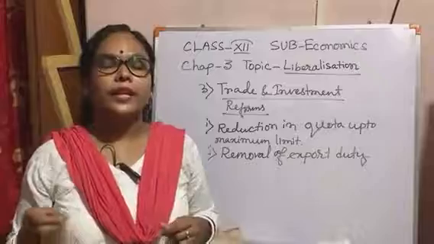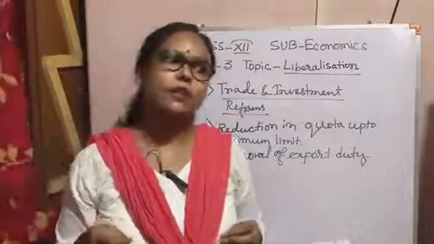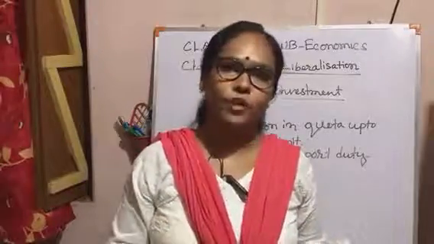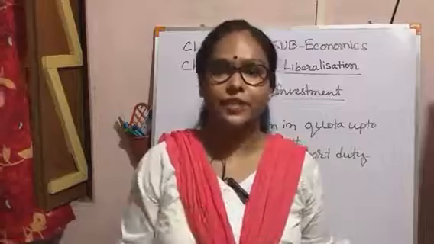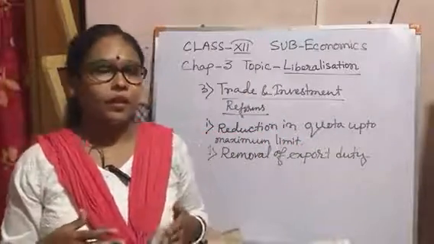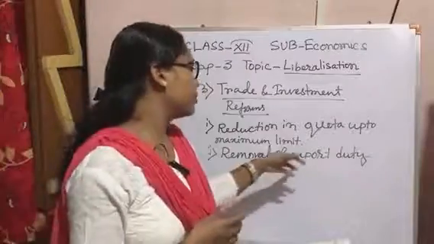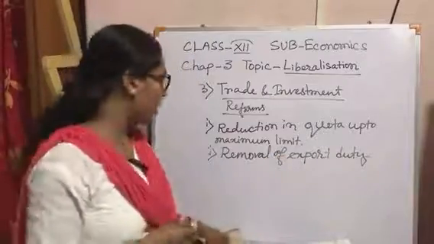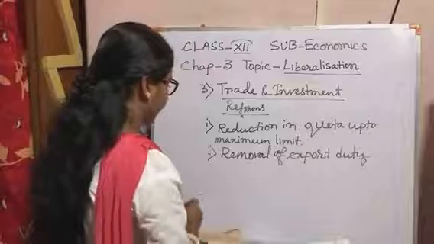So when the country's people exported some commodity, they had to pay taxes, so they were not interested to export the commodities. That's why the government removed the export duty, or the tax on export.